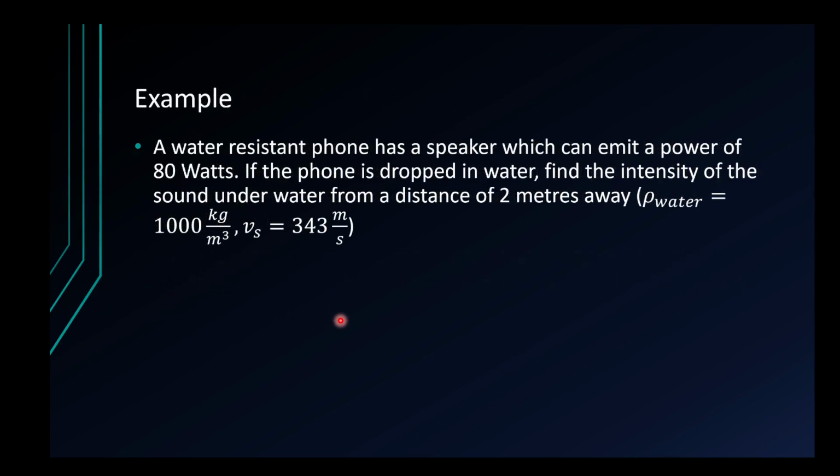And here it is here. So we have a water resistant phone that has a speaker which can emit a power of 80 watts. If the phone is dropped in water, find the intensity of the sound under the water at a distance of 2 meters away. And we're also told that the density of water is 1,000 kilograms per cubic meter, and the velocity of the sound is 343 meters per second. So you can go ahead and try this problem, and then when you're ready, you can come back for the solution.